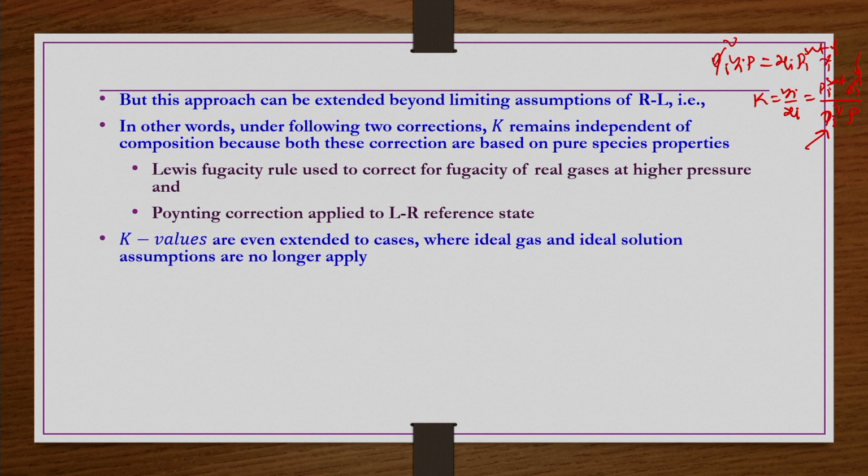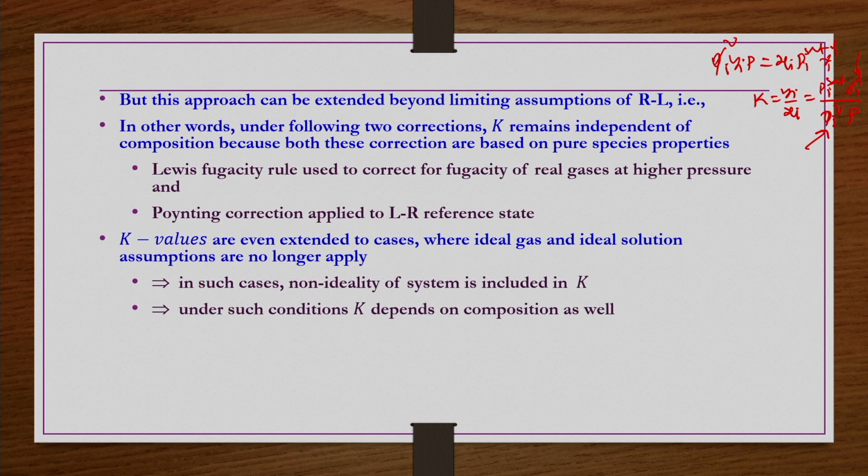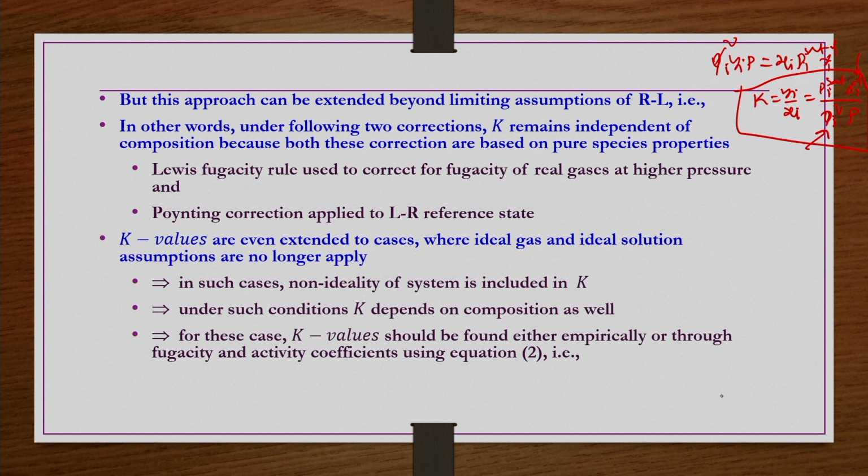K values are even extended to cases where the ideal gas and ideal solution assumptions no longer apply, but in such cases the non-ideality of the system is included in K. Under such conditions, K depends on composition as well. For these cases, K values should be found either empirically or through fugacity and activity coefficient using equation 2, that is K equals yi by xi equals gamma iL fi naught divided by phi V P.